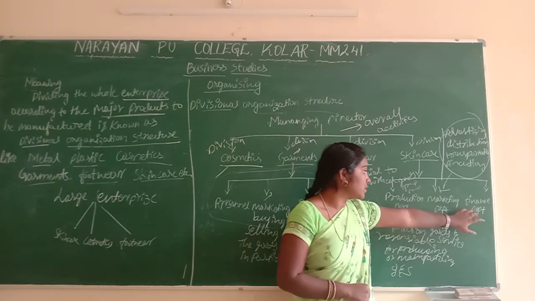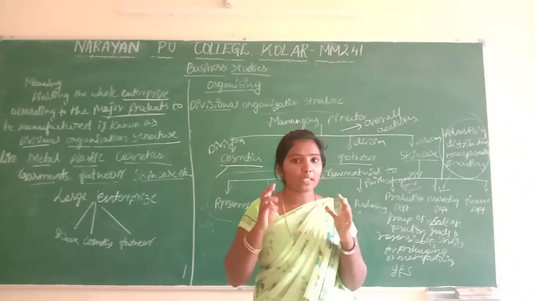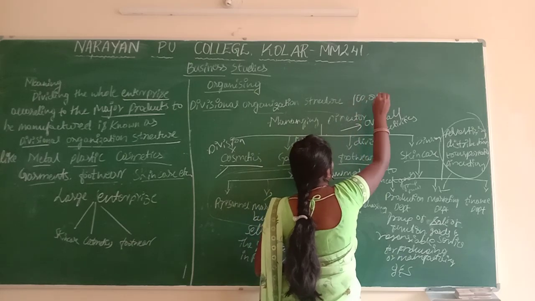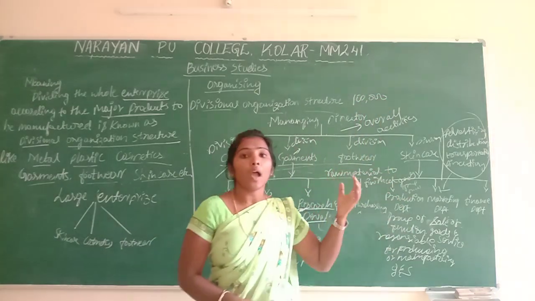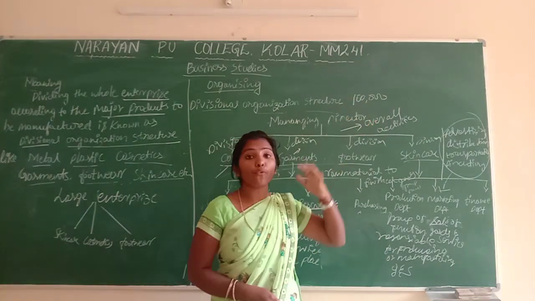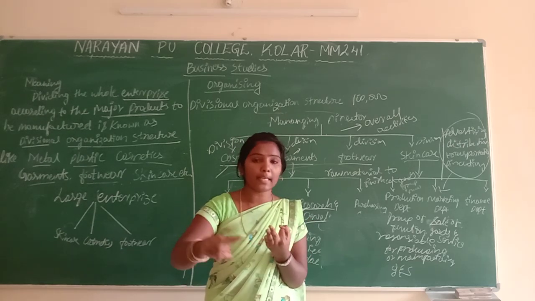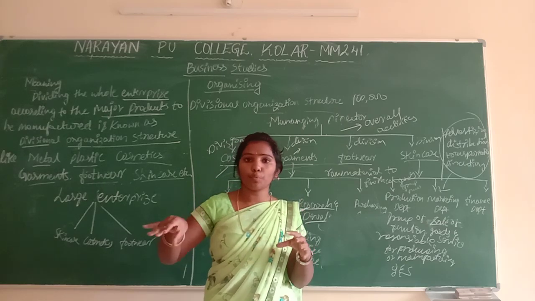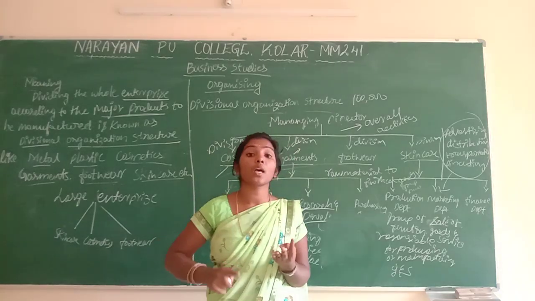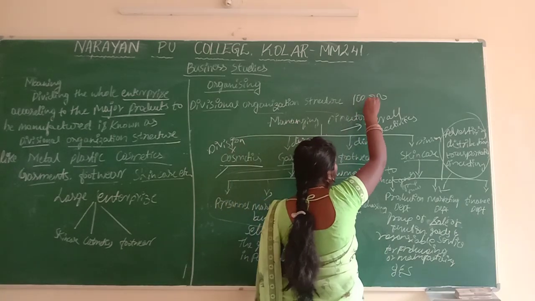According to the finance department, they have to use the company money. How to plan for this money? For example, I will take 1 lakh. I have 1 lakh money, and in that I have to run the business. First, I have to plan, create the objectives, and organize it. After that, we have to distribute the money for employees, purchase the raw materials, plant and machineries, and transportation, everything within 1 lakh only. I have to plan this.